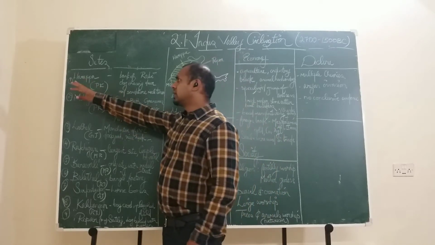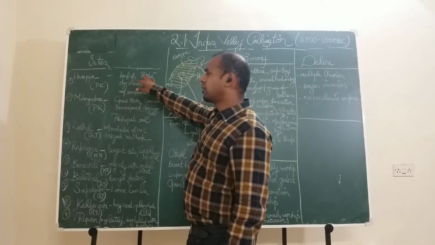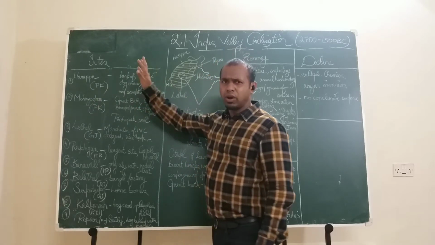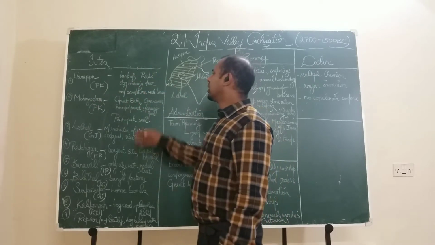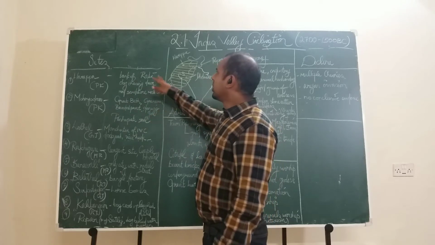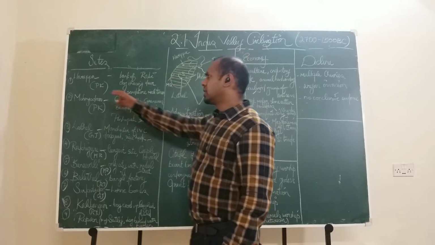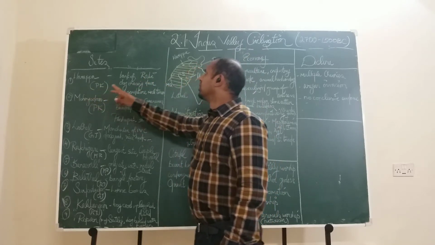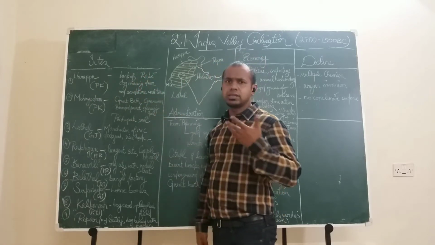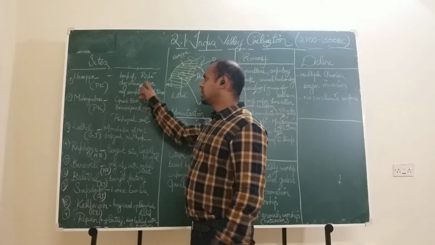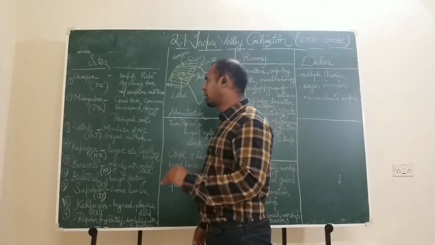The first important site is Harappa. It is at the bank of river Ravi. Ravi is one of the 5 rivers in Punjab, right? It is on the bank of the river Ravi. Currently it's in Pakistan, that's why I have PK here. And the things that are discovered here, one is the dog chasing deer artifact. It was discovered in Harappa.